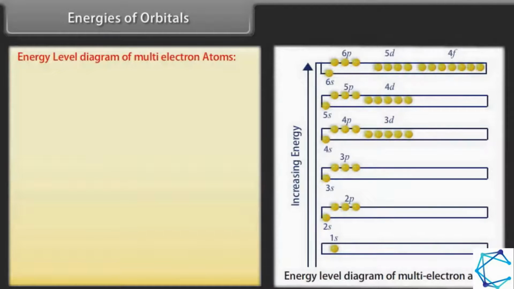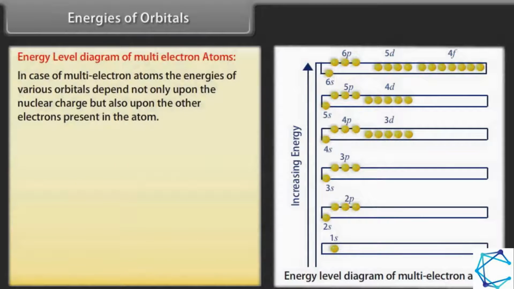Energy level diagram of multi-electron atoms. In case of multi-electron atoms, the energies of various orbitals depend not only upon the nuclear charge but also upon the other electrons present in the atom. Main characteristics of this diagram are: number 1.